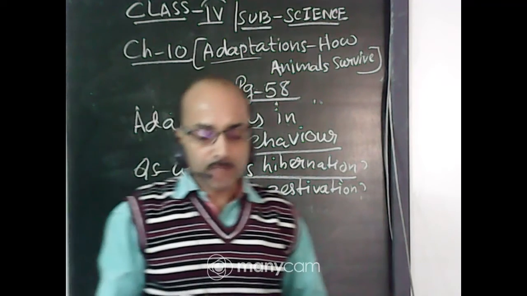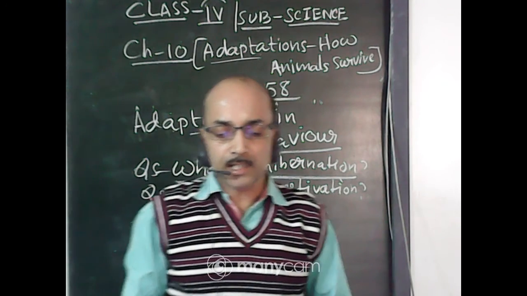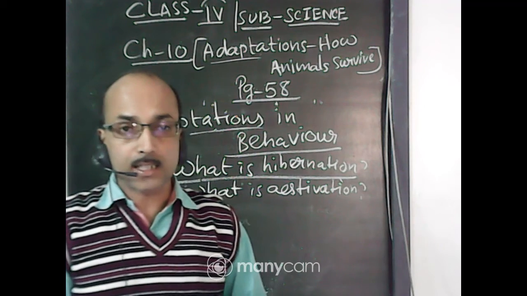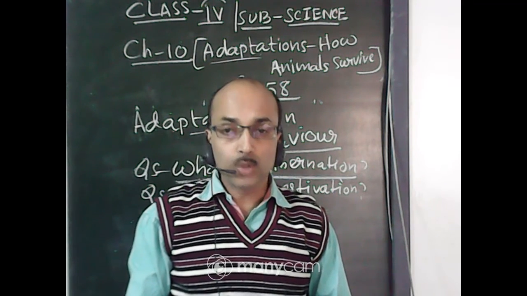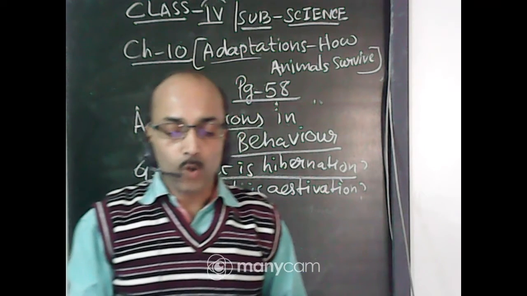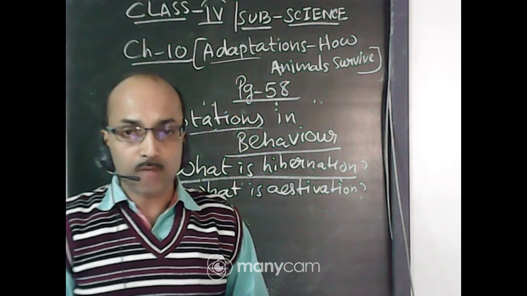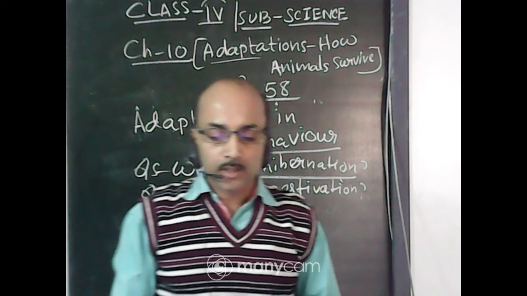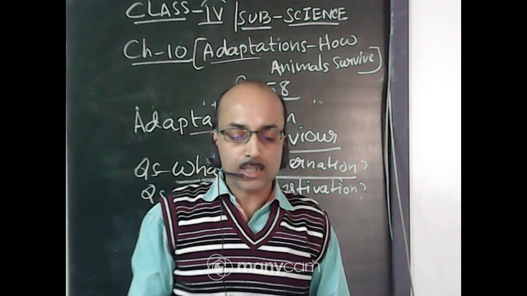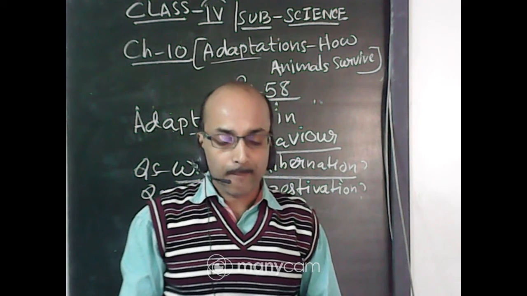Now migration. Siberian cranes live in extremely cold places. They cannot survive in the cold winter, so they leave their homes in winter and fly thousands of kilometers to warmer places in search of food and shelter. They go back to their native places when winter ends there.